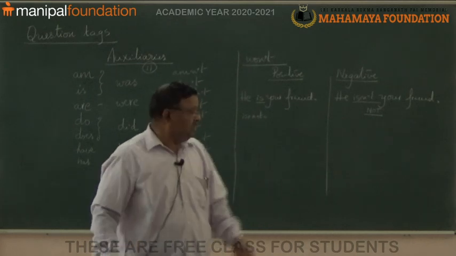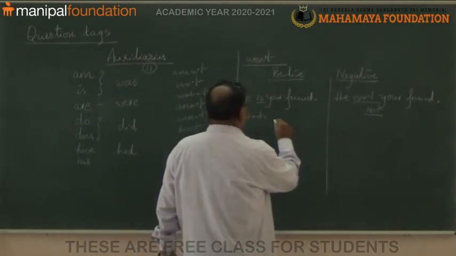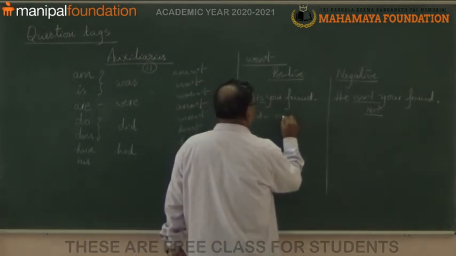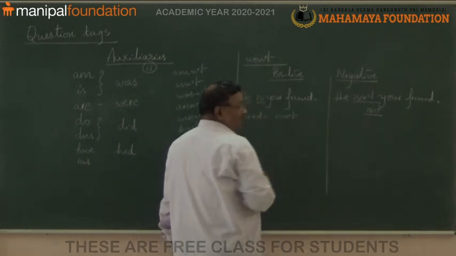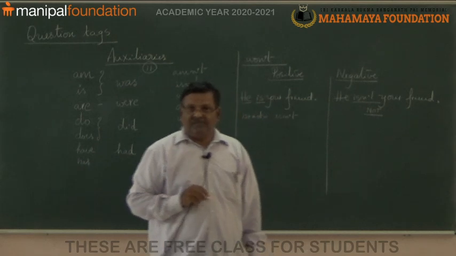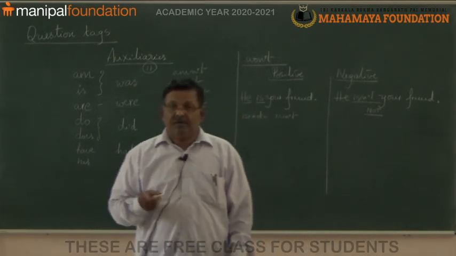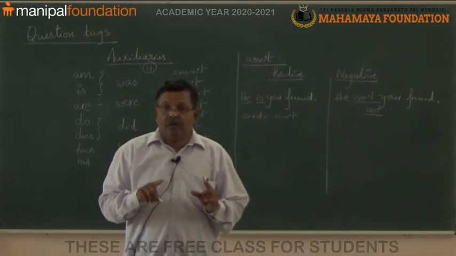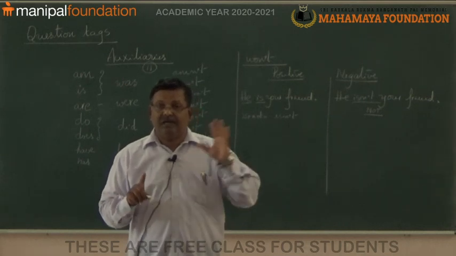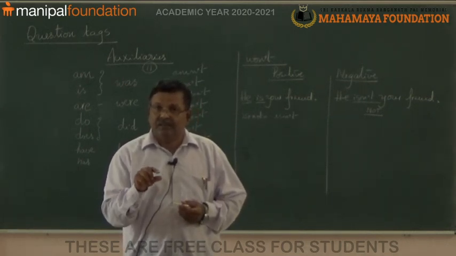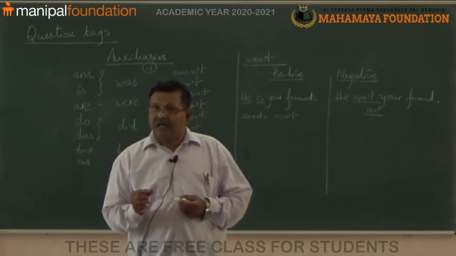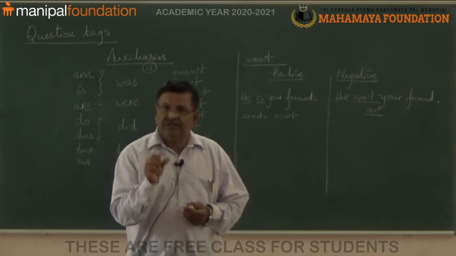Isn't he. So, isn't is the short form. And instead of the subject, remember, the pronoun of the subject should be used. For example, Harish means he. Sheila means she.